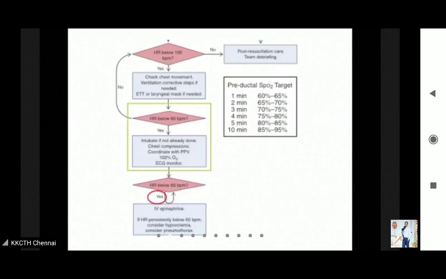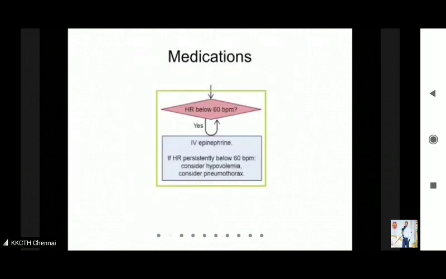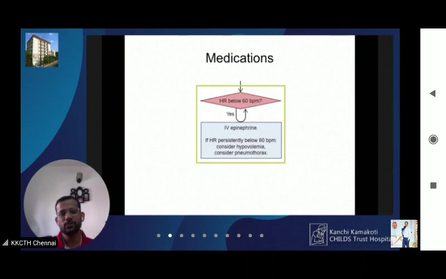Okay. So at the end of assessment, if the heart rate stays below 60, then you will go ahead and administer medications. If the heart rate is above 60, you will stop chest compression, but you will continue the positive pressure ventilation till it reaches above 100 and the baby starts breathing on its own, right? So if the heart rate stays below 60 per minute, then you will go for medications. So what medication is required? IV epinephrine. Even after IV epinephrine, if the heart rate persistently stays below 60, then you will consider hypovolemia and pneumothorax. Okay, so let us go to medications.